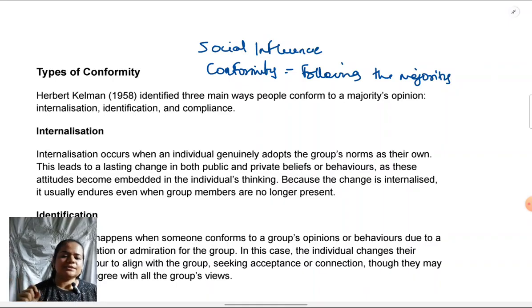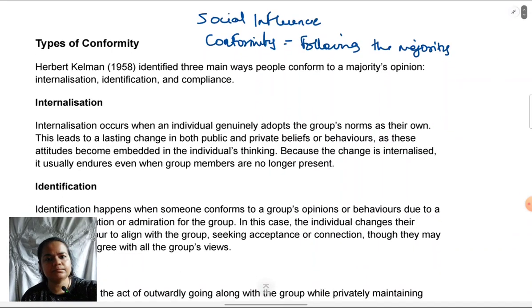And if they ask for a 6 marker, like say in a 16 marker, or in the international syllabus in a 20 marker, if they're expecting AO1 for 6 or 8 marks, in that case all 3 types will be asked together. So make sure that you can define and elaborate on each type. Again, like I said, mainly you have to think of it from a definition plus example point of view. Okay, so let's see now which are the 3 types of conformity.